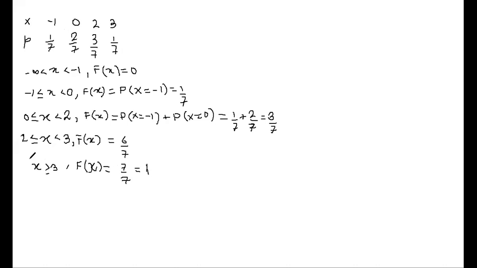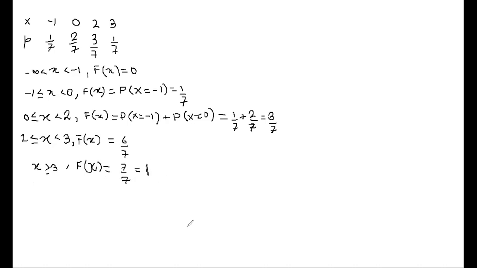That's why, whatever problem you are doing, for the distribution function, where we go up to infinity, the capital Fx value will always be equal to 1. Okay.